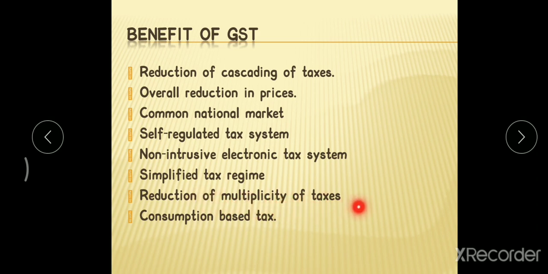Reduction of multiplicity of taxes means what? In the previous law, in the indirect taxation system, a single manufacturer or service provider needed to pay tax two times. That is the cascading effect. He needed to pay tax at the central level, and again on the same goods and services he needed to pay at the state level. That will be reduced with the help of GST. With the introduction of GST, this multiplicity of taxes has been reduced. Consumption based tax, as I discussed, it is destination based.